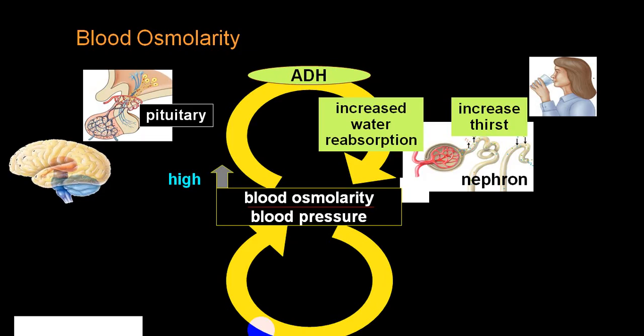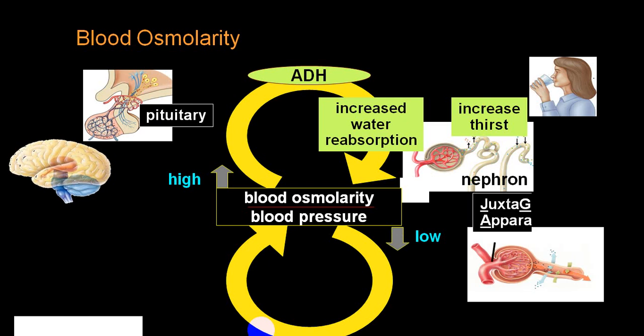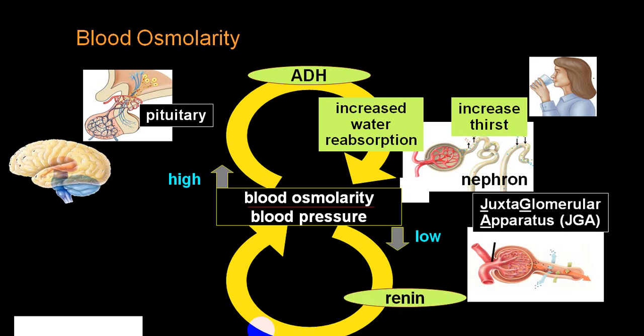This is blood osmolality. It will also have an effect on the ADH hormone, and indirectly it will also have an effect on the juxtaglomerular apparatus, decreasing renin production, depending upon the blood osmolality. If the blood volume is increased, water content is increased, osmolality will decrease.